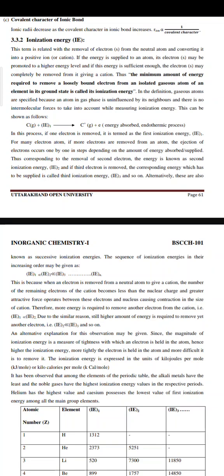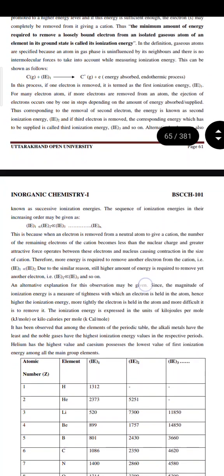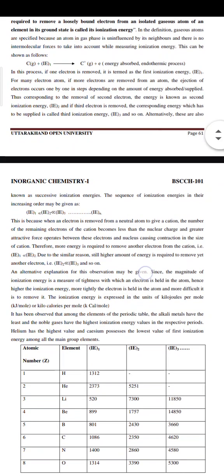In the definition, gaseous atoms are specified because an atom in gas phase is influenced by its neighbors, and there is no intermolecular force to take into account while measuring ionization energy. This can be shown as follows. C in gas plus ionization enthalpy 1 to give C positive in gaseous state plus electron. In this process, if one electron is removed, it is termed as the first ionization energy.